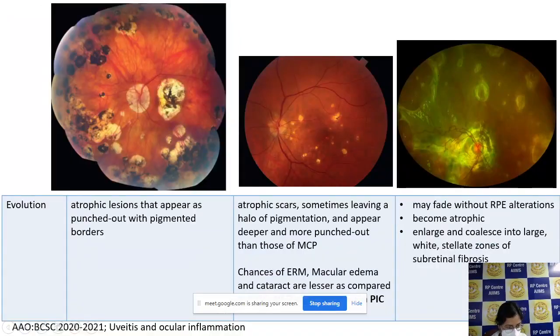If you see, basically these are all differentials because they have a somewhat similar picture on fundus examination. That is why you should know: if you get these atrophic, punched out chorioretinal patches in the macula, what might be the differential? If they are present around the disc and in the mid-periphery, then what is it?